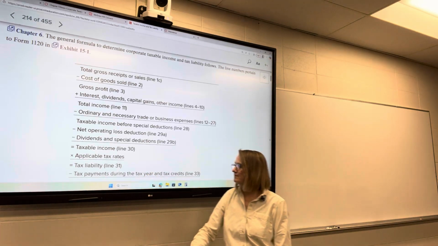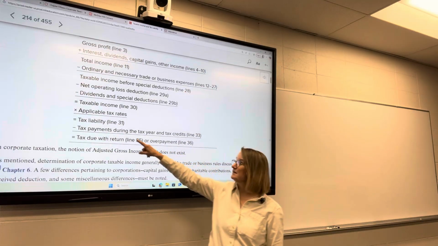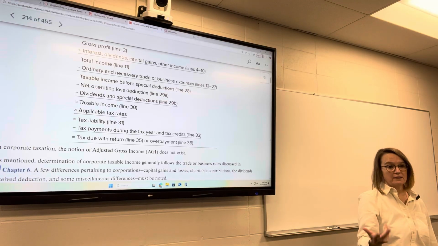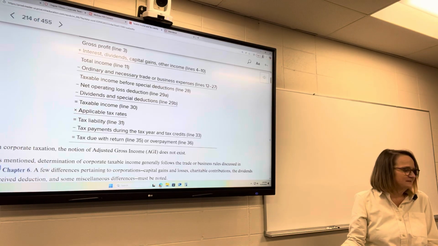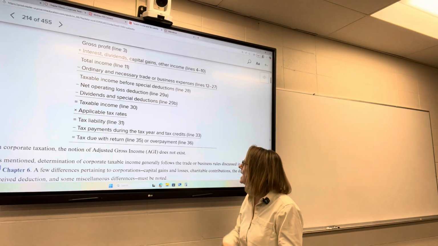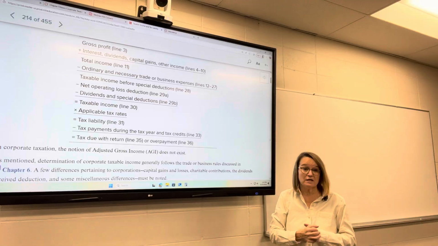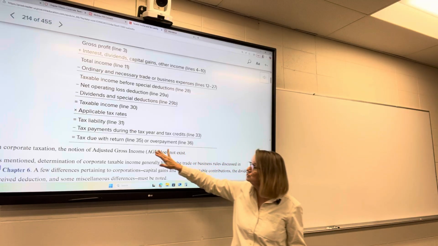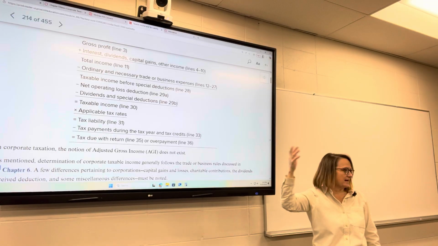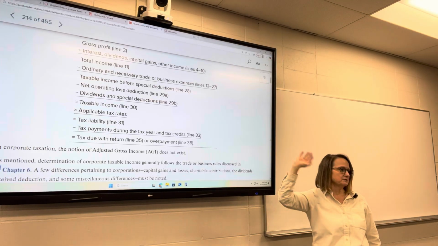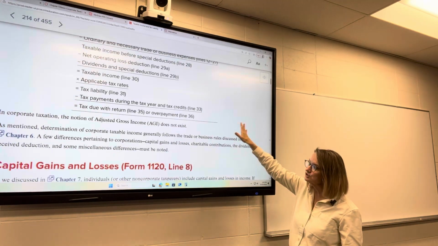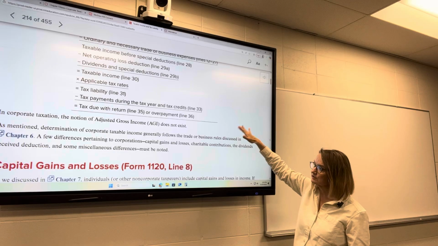Then we subtract any estimated payments that we made during the year. Corporations are required to make estimated payments. They don't have withholding, right? That doesn't exist for corporations. So they have to make estimated payments throughout the year, and any tax credits that they may qualify for, to get to their tax due or refund if they had an overpayment. Most corporations that have an overpayment will apply the overpayment to the following year, so they'll just keep that running tally. No AGI involved in this calculation here.